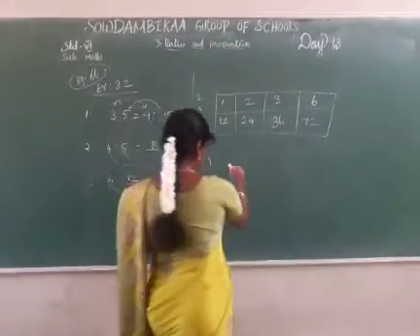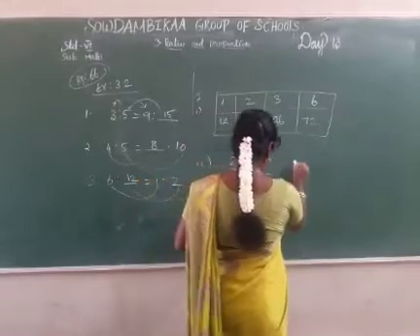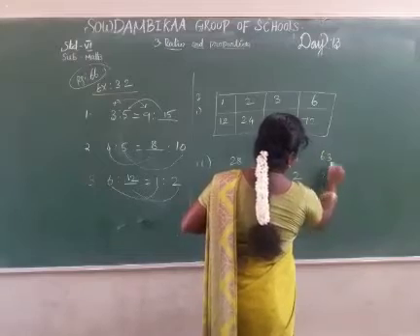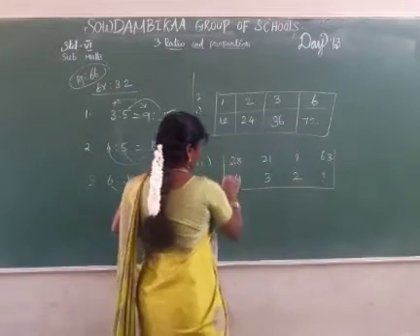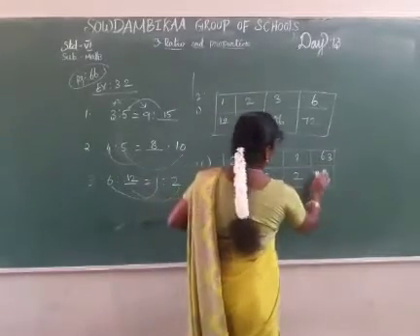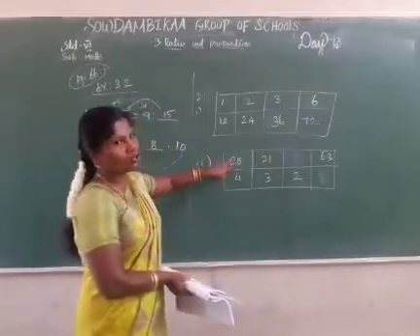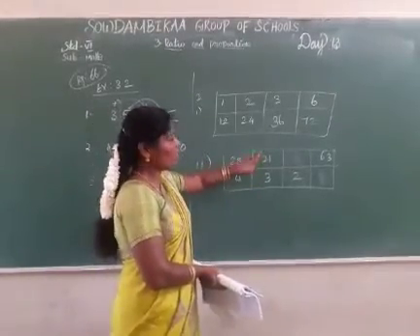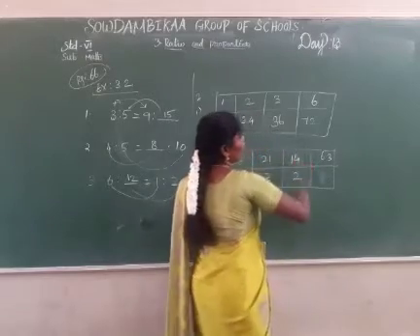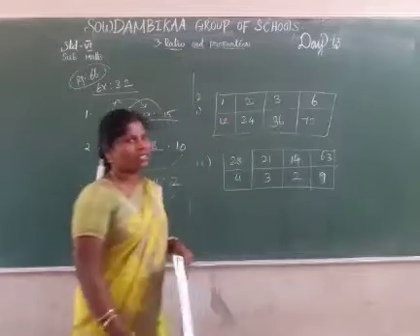The next table has 28, 4, 21, 3, 2, 63 and a question. Now, 4 7s are 28, 3 7s are 21, next 2 7s are 14. Then, how many 7s are 63? 9 7s are 63.